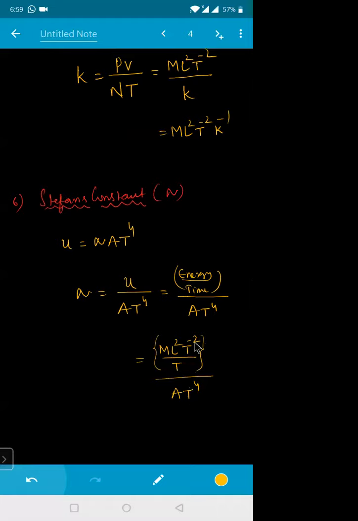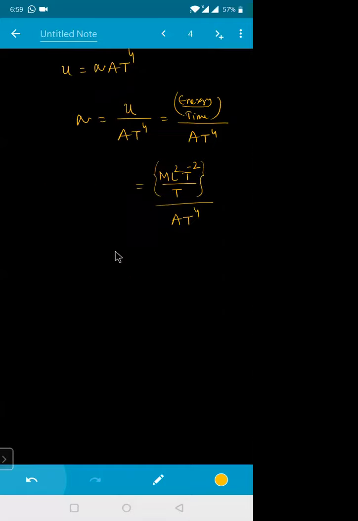So this will become T power minus 3. Anything getting cancelled in this one? M remains. Area is represented by L square, so this L square will get cancelled, so L becomes 0.